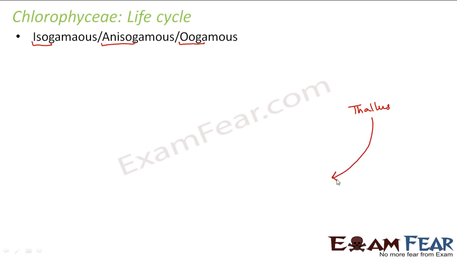Now, this mature algae will give rise to gametes. So, it will produce gametes. Now, what will happen with the gametes? These gametes will undergo fusion. So, the gametes will fuse. Depending upon what kind of gametes they are, whether they are two different male and female gametes, or two similar gametes, or two dissimilar gametes, whatever type of gametes they are, they will fuse together. So fusion will happen, and as a result of fusion, a zygote will be formed.